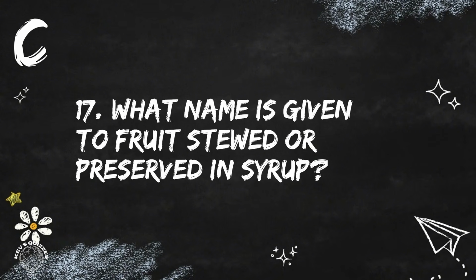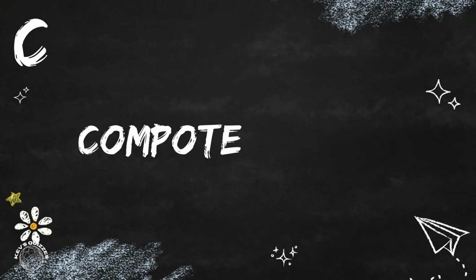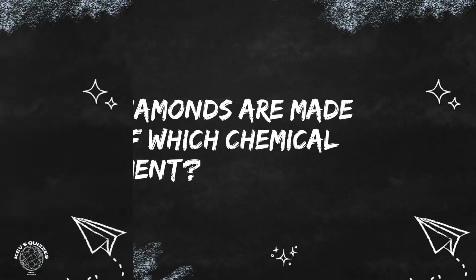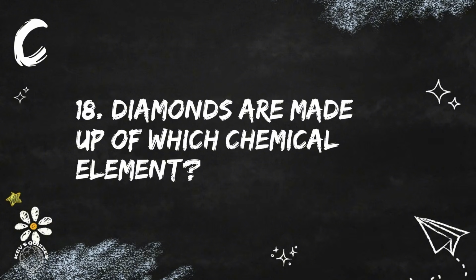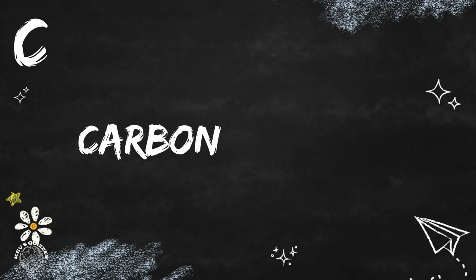17. What name is given to fruit stewed or preserved in syrup? It is called a compote. Question 18. Diamonds are made up of which chemical element? The correct answer is carbon.